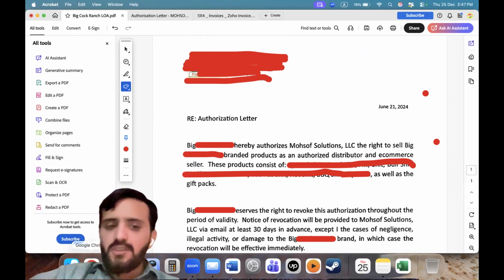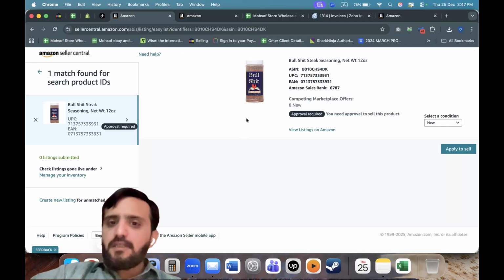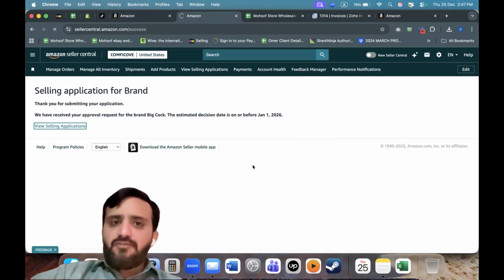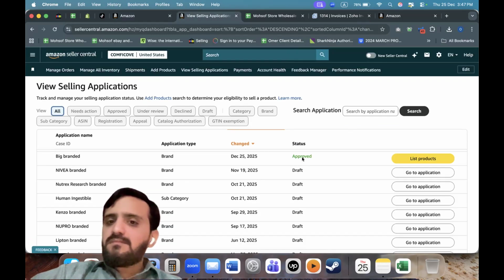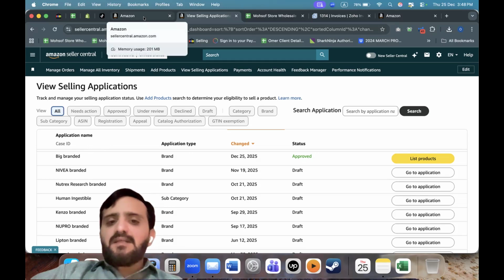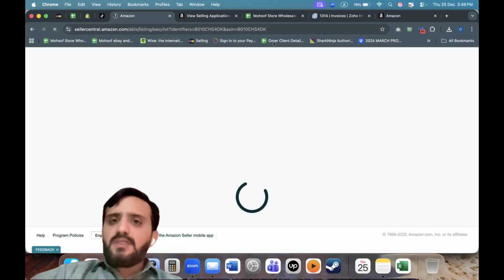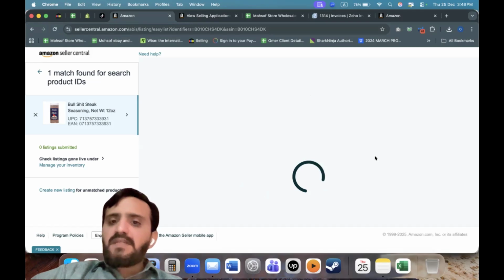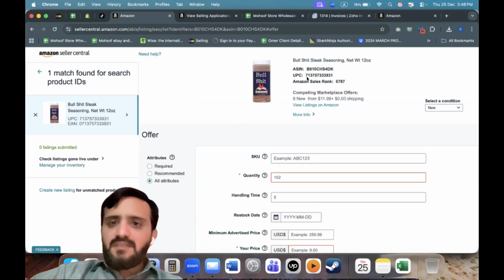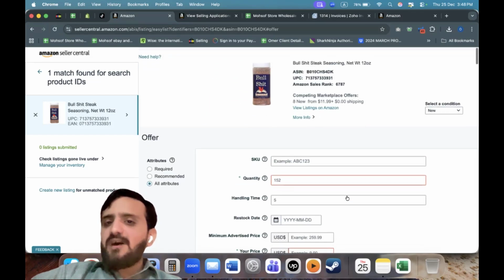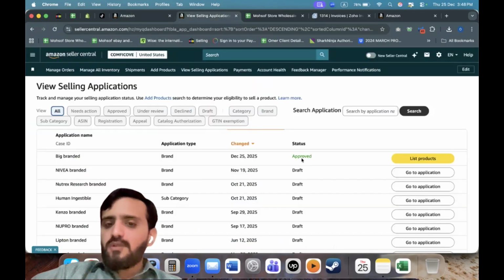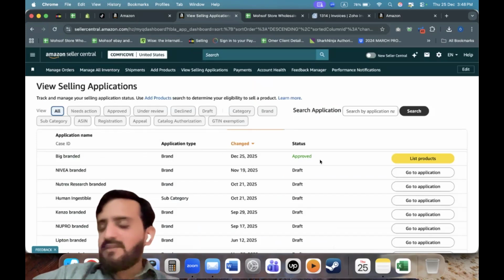So now let's go to the store and see whether the product we applied for got ungated or not. We will go to view selling applications. You see here, it got approved. This is because our letter of authorization and our products were real and our invoice was real. That is why it got approved. Now I will refresh the page to show you if it allows us to sell it. See this, it allows us to create the listing now. So this brand is successfully ungated on the store. You can see here. So that is about authorization.